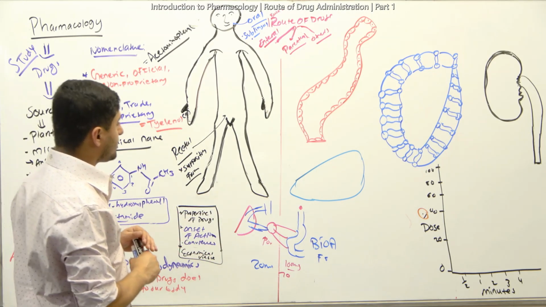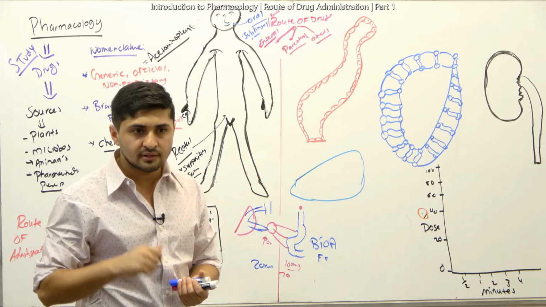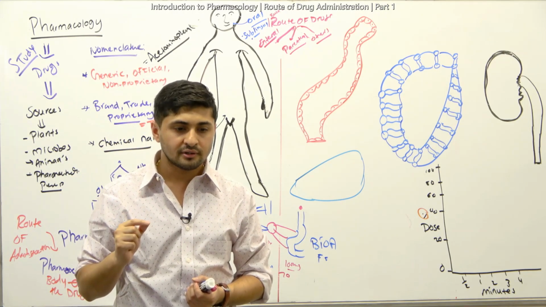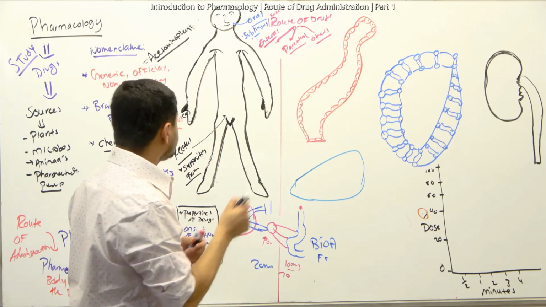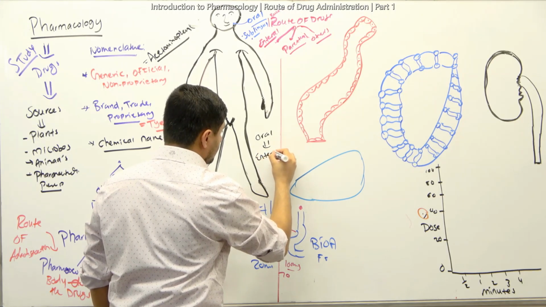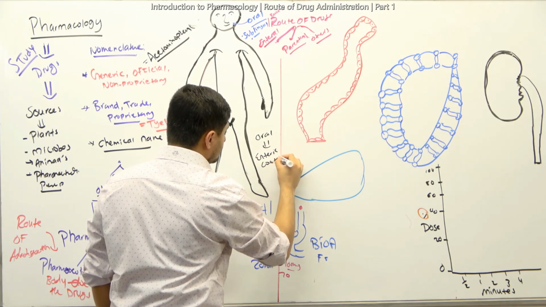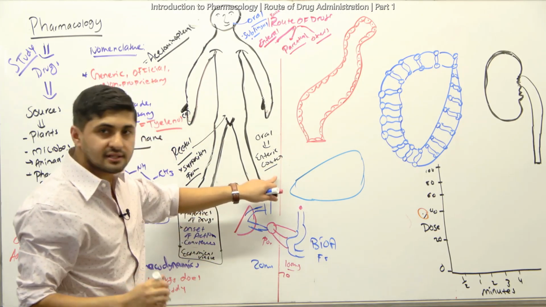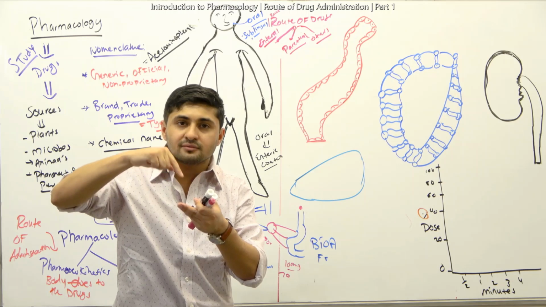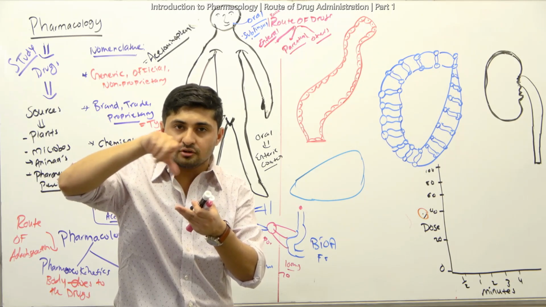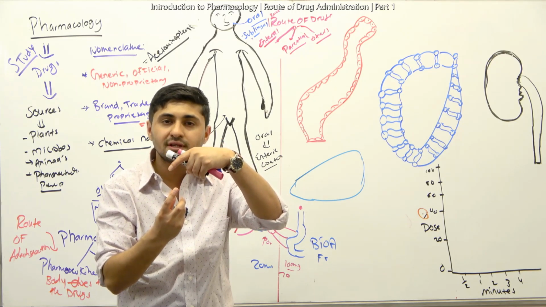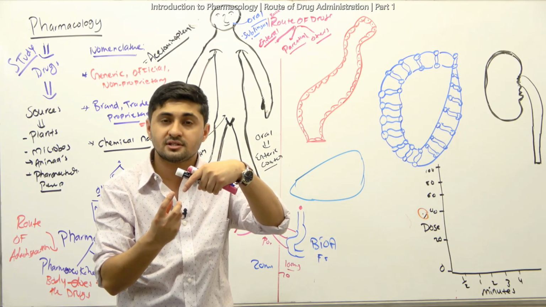There are a couple of things that I do have to talk about with the oral route, the dosage form. Sometimes the oral tablets come in something called enteric coated drugs. What does that mean? Basically, the tablets have a lot of polymer chains on top of the medication, and that coating is very insoluble in acidic pH.